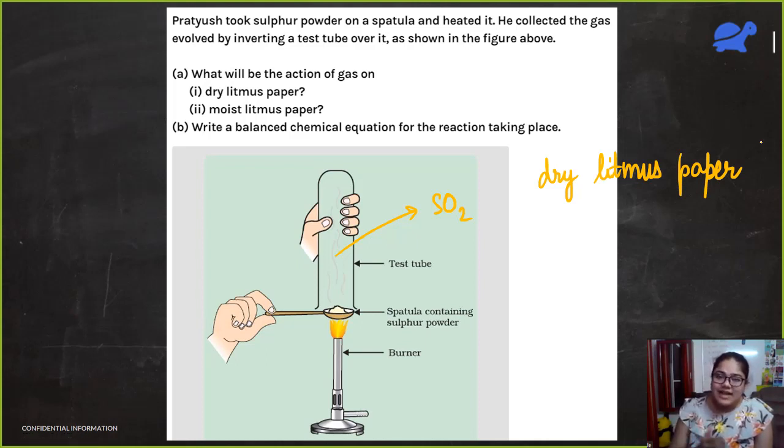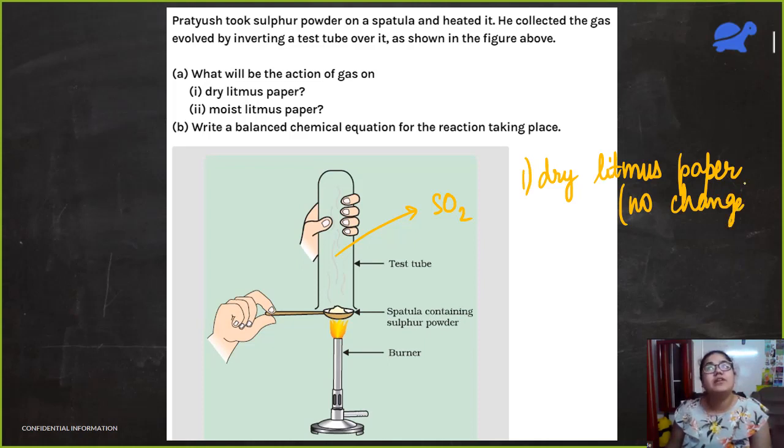SO2, although it is an acidic oxide, it will not behave like an acid, because you remember, for an acid to behave like an acid, we need water. Until and unless an acid is mixed with some water, it is not going to behave like an acid. So that is why with the dry litmus paper, there is going to be no change.